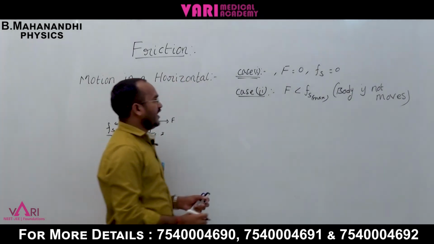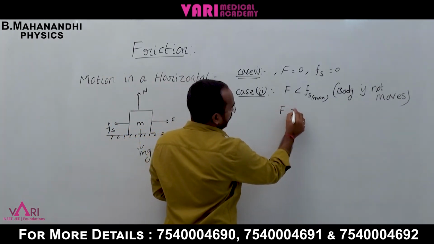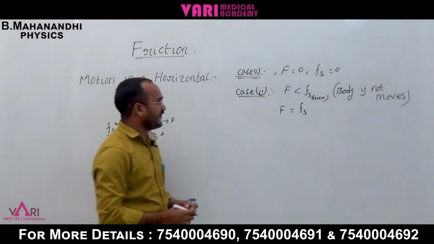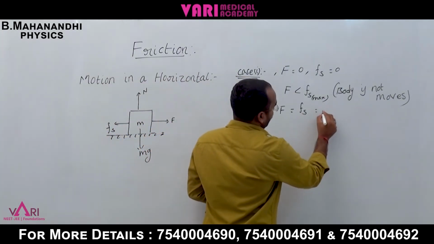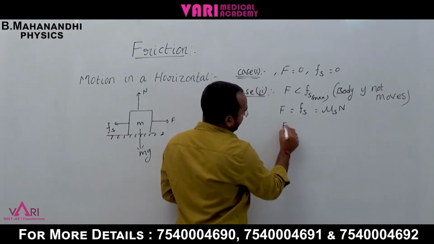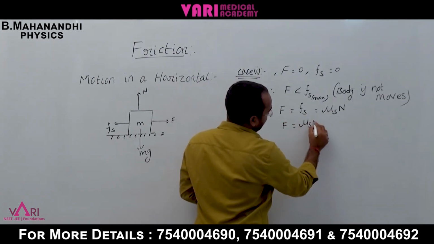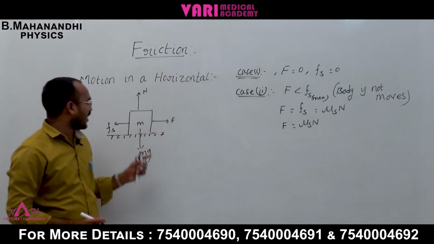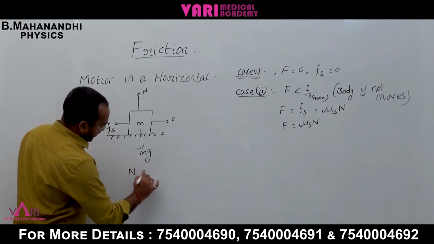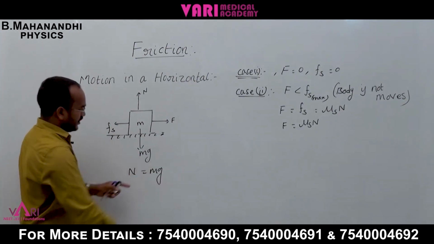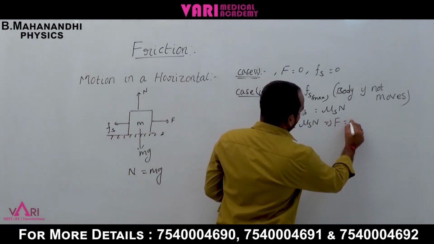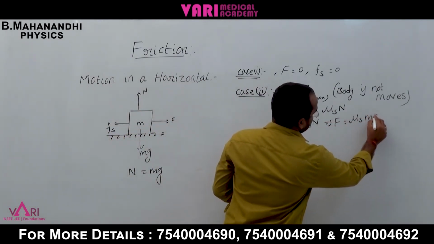At that time F is equal to Fs. Already we have discussed Fs is equal to mu s N. Here N means the normal. Normal is equal to mg. Now N equal to mg, I will substitute here. F is equal to mu s mg.